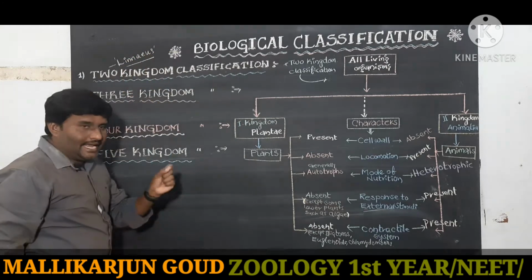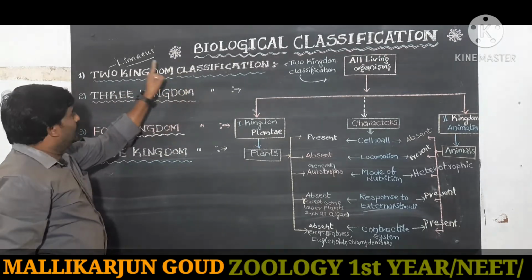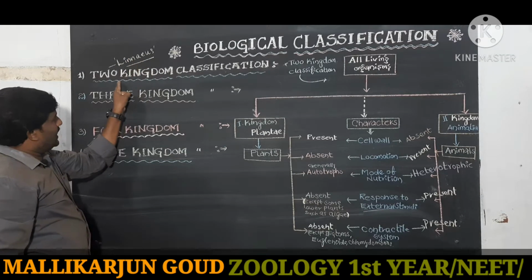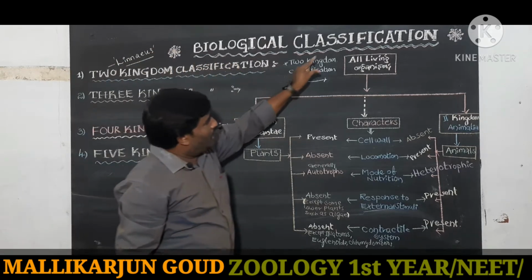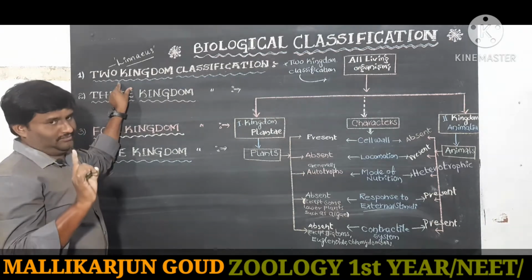Who created the 2 kingdom classification? Linnaeus. He divided all living organisms into how many kingdoms? 2 kingdoms only.